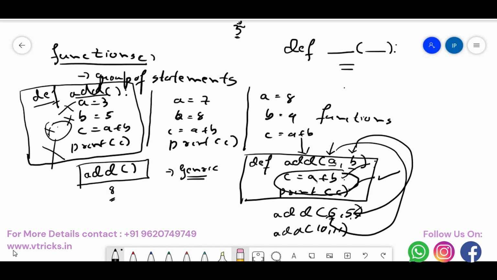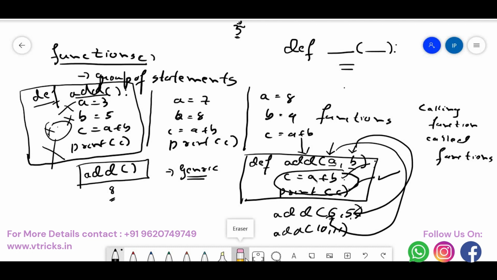What we need to understand is here we have two concepts. One is calling function and the other is called function, which we'll be discussing later. As of now you must understand that we are making our code very dynamic, in terms of, okay, we are not giving the static values of a and b, we are taking the values of a and b from the person who is calling the add function. This is either way.